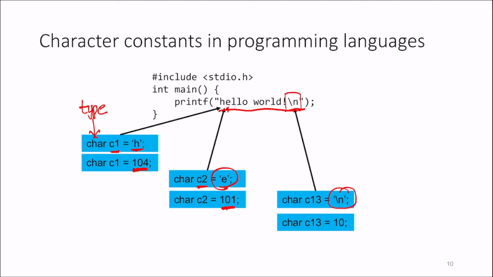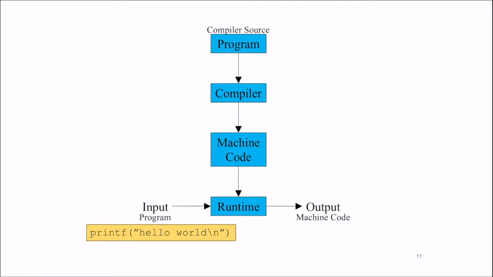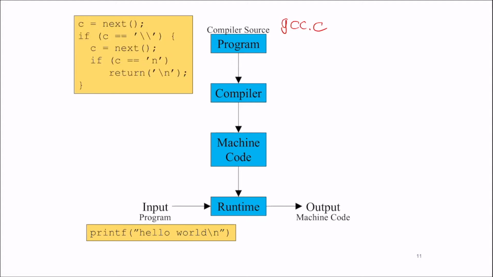So there is this mapping between single characters and ASCII. That's fairly straightforward, but there's also a mapping between multiple characters, in this case backslash and n. So who's doing that? Where does that mapping come from? It has to be in the compiler. So there is some compiler source, we were calling this gcc.c. Somewhere in the C source code for GCC, there has to be something which takes character by character. It takes the next character. It checks if the C is a backslash. So if C is a backslash, then it takes the next character and then it says, oh, is it an N? So it's a backslash N. I'm now going to return this character.